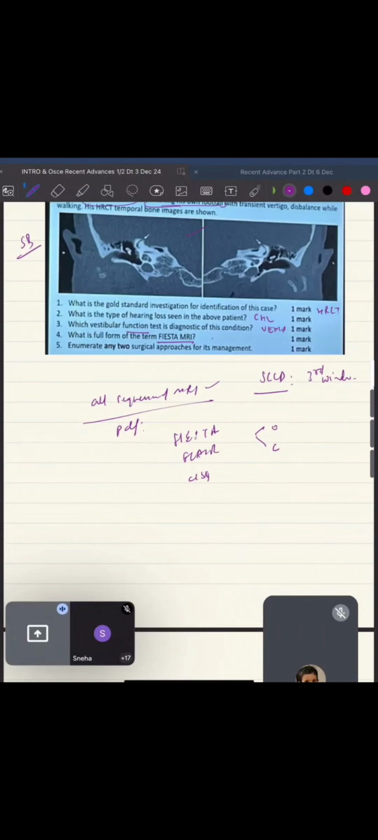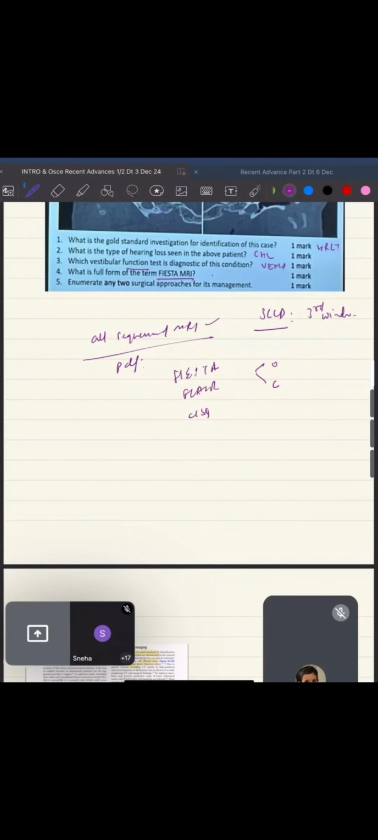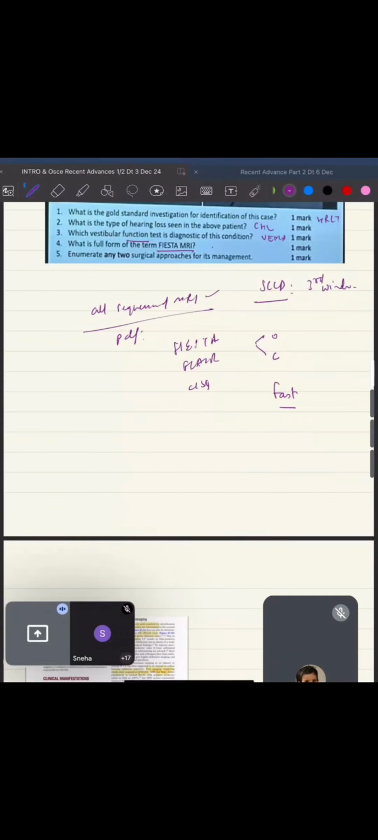Now take a try. Answer what is Fiesta? Function imaging employing steady state acquisition. Fast imaging, थोड़ा सा अंतर है. Sorry. Fast imaging employing steady state acquisition. Okay, so please, this is a sincere humble request. Please इसको rectify it, है ना? इसको multiple revisions can only save you. Now enumerate 2 surgical approaches for its management.